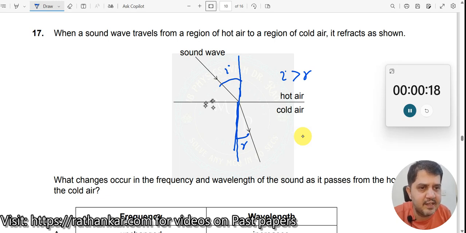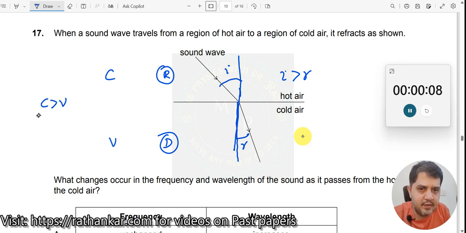When I is greater than R, what can you conclude now? This is your rarer medium, this is your denser medium. Let us say the velocity of the sound wave here is C, and the velocity here is V. Definitely C is greater than V. Now we know that frequency will not change in either medium. In reflection and refraction, frequency will not change. Except in the Doppler effect, no other frequency changes.